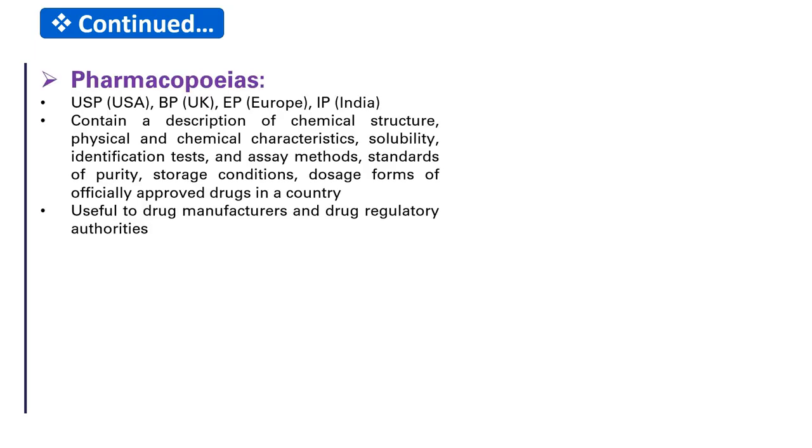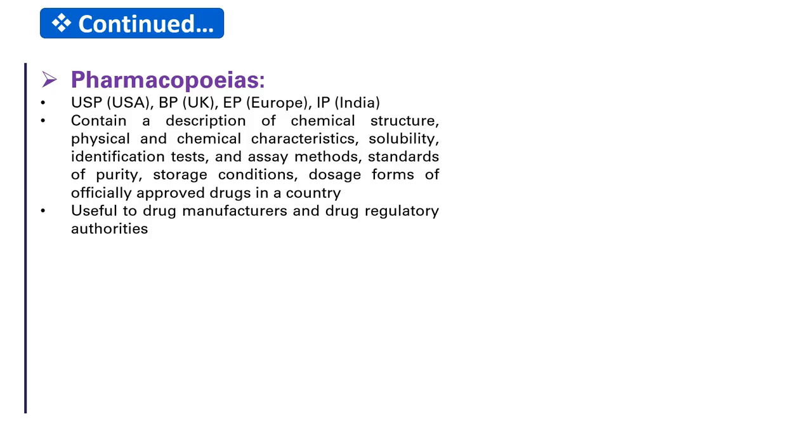Pharmacopoeias. Example, United States Pharmacopoeia USP used in USA, British Pharmacopoeia BP used in UK, European Pharmacopoeia EP used in Europe, and Indian Pharmacopoeia IP used in India. Pharmacopoeia basically contain a description of chemical structure, physical and chemical characteristics, solubility, identification test, assay methods, standards of purity, storage conditions, dosage forms of officially approved drugs in a country.